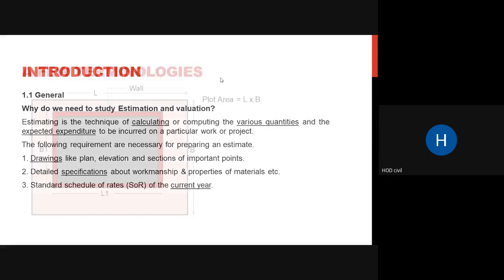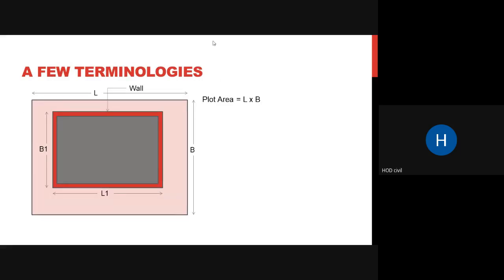Then next thing, a few basic terminologies. You can see a plot area. The top length is represented as L, and the width is represented as capital B. So the plot area will be L into B. So the overall plot is L into B. We never construct the whole thing. We always give some setbacks. So you can see there is this setback that is given, and the actual constructed area is your L1 and B1 in the figure.